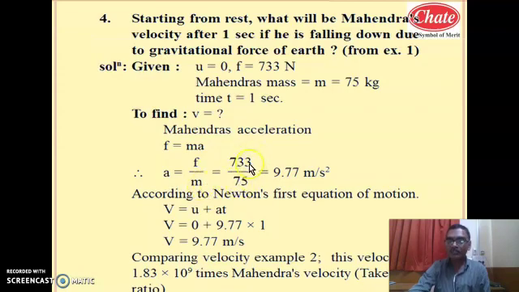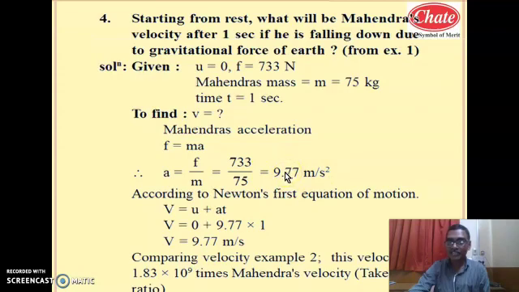The calculation: 733 divided by 75. How can you divide? Divide initially by 5, then divide by a further 15, because 15 fives are 75. It will give you 9.77 meter per second square. This is the acceleration which will act on Mahendra. Actually this is the acceleration due to gravity.